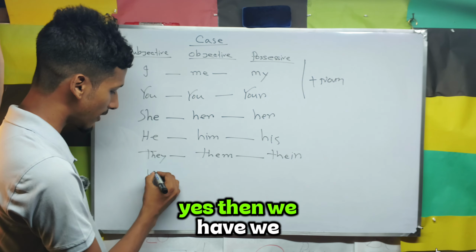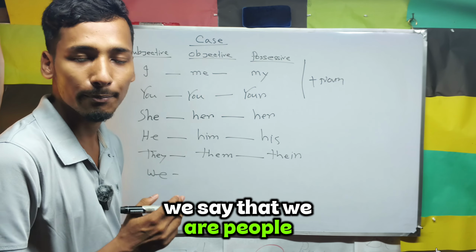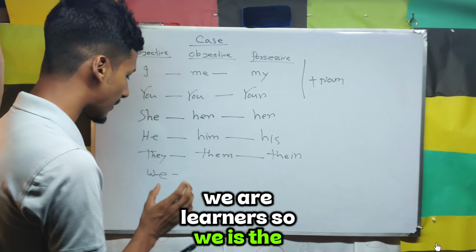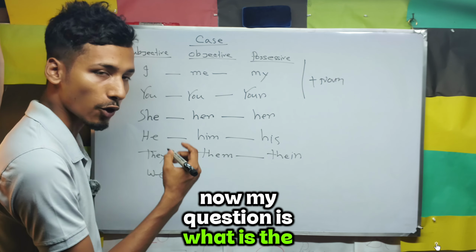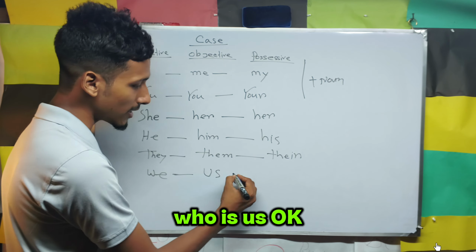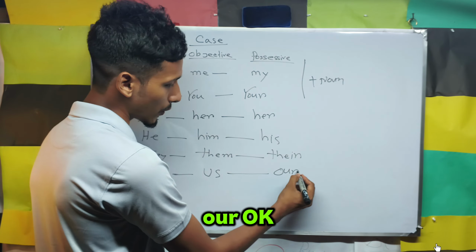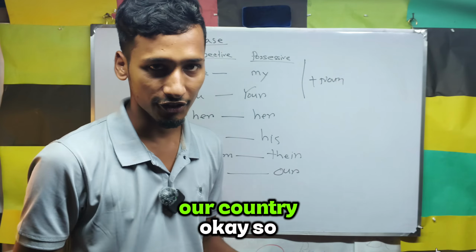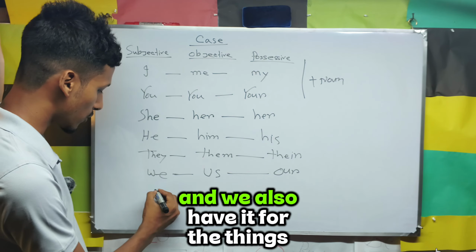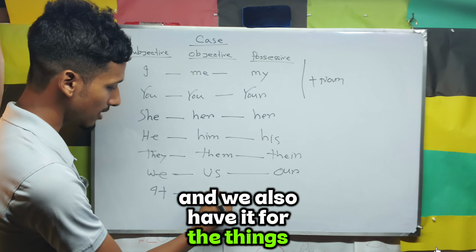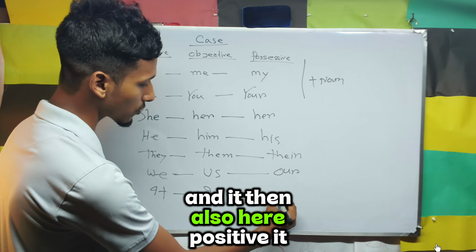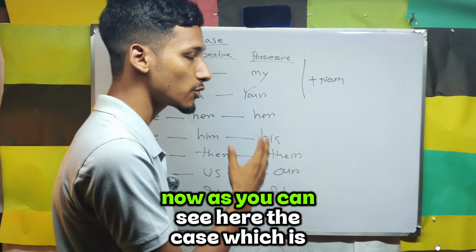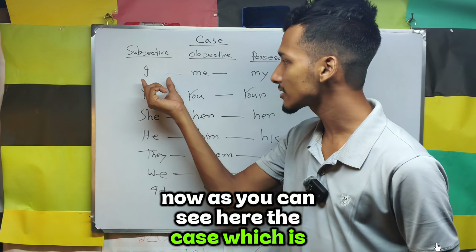Then we have we: we say that we are people, we are students, we are teachers, we are learners. So we is the subjective form. Now my question is, what is the objective form, which is us? What is the possessive form? Our. Our pen, our class, our English, our teacher, our country. And we also have it for things, and for it, the possessive is its. So it is its.